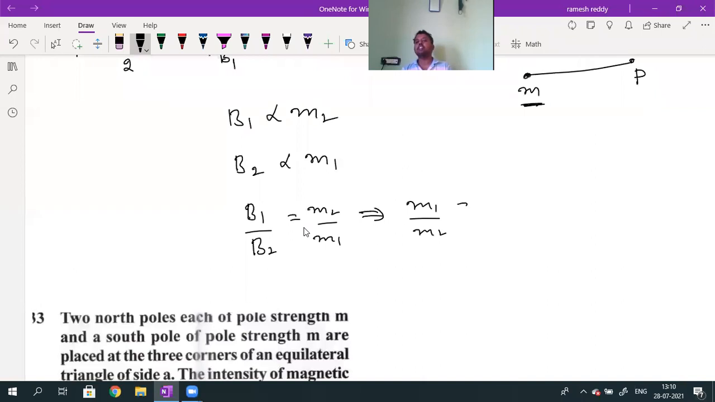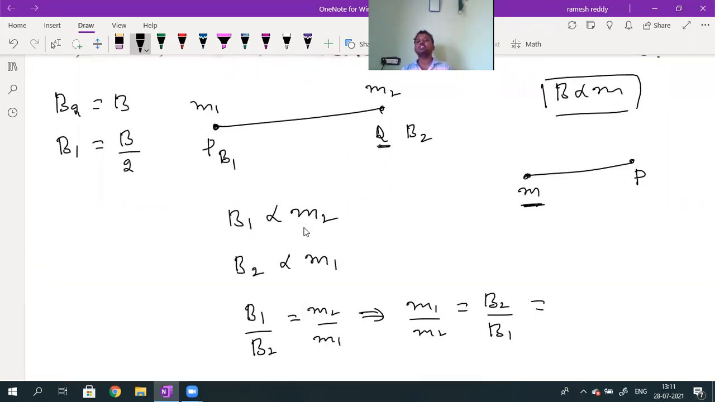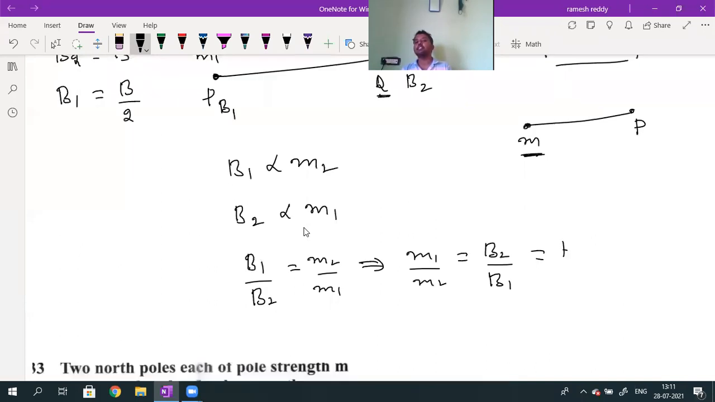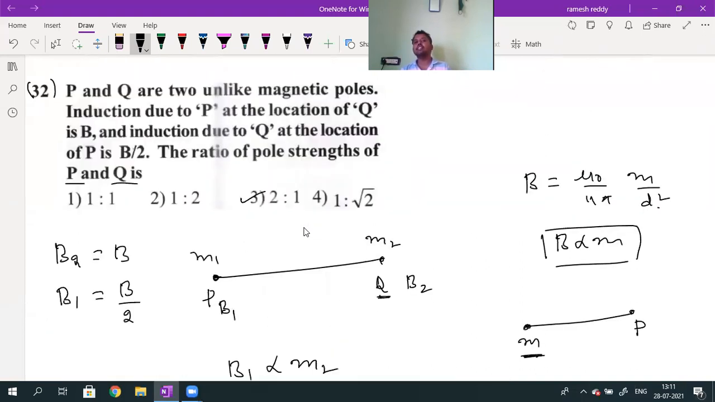M1 by M2 will be given by B2 divided by B1. B2 is B, and B1 is B by 2. B cancels. So the answer is 2 by 1. What is the ratio? The ratio is 2:1. Still any doubt? The ratio is given by 2:1.